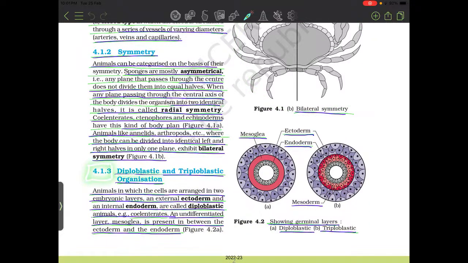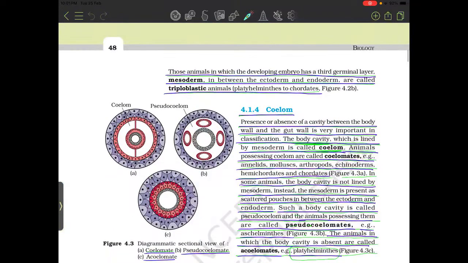4.1.3 Diploblastic and triploblastic organisation. Animals in which the cells are arranged in two embryonic layers, an external ectoderm and an internal endoderm, are called diploblastic animals. Example: coelenterates. An undifferentiated layer, mesoglea, is present between the ectoderm and endoderm. Those animals in which the developing embryo has a third germinal layer, mesoderm, in between the ectoderm and endoderm are called triploblastic animals, for example Platyhelminthes to Chordates.